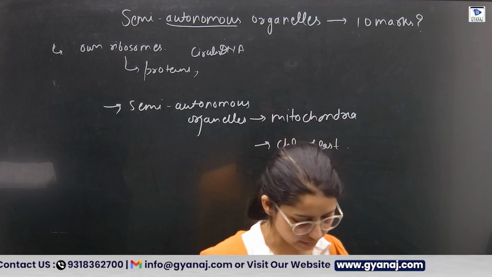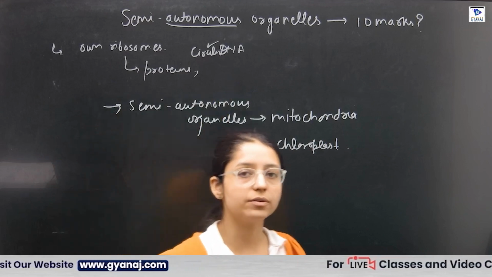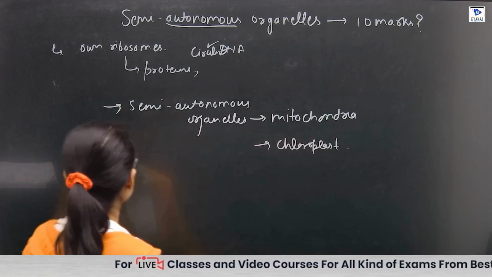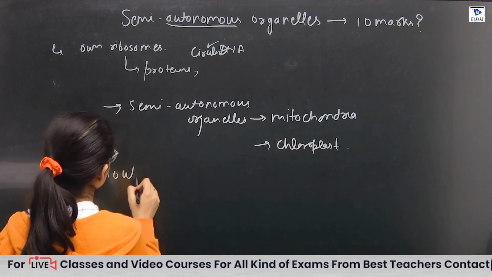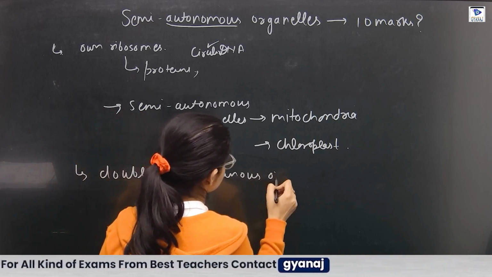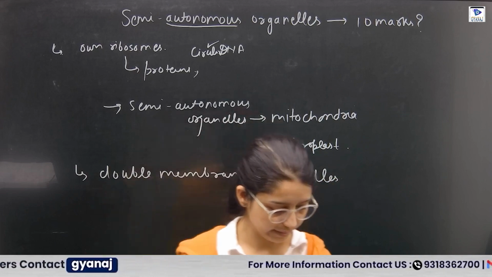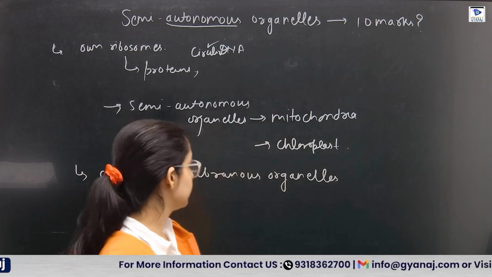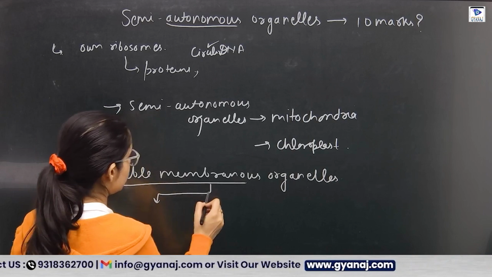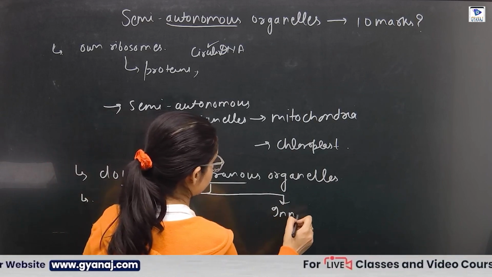Both have their circular DNA. Yes, both have their circular DNA. Both have their own ribosomes, that is the 70S ribosomes, and both are the double membranous organelles. Double membranous organelle means two membranes are present, outer membrane and inner membrane.